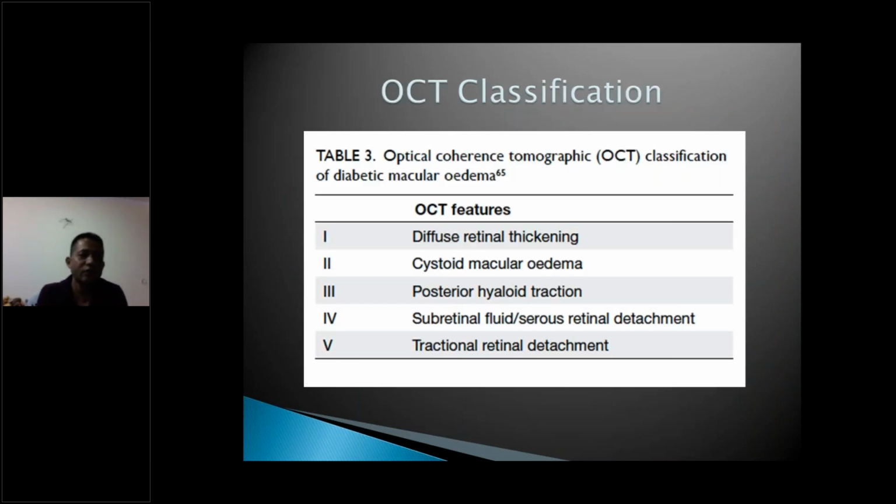Also, diabetic macular edema can be classified on the basis of the OCT findings. We have diffuse retinal edema, cystoid macular edema, posterior hyaloid traction, subretinal or serous detachment, or a transretinal detachment based on the OCT findings.